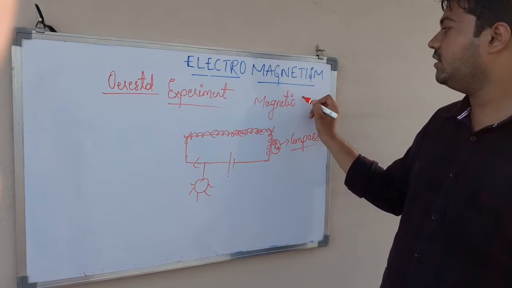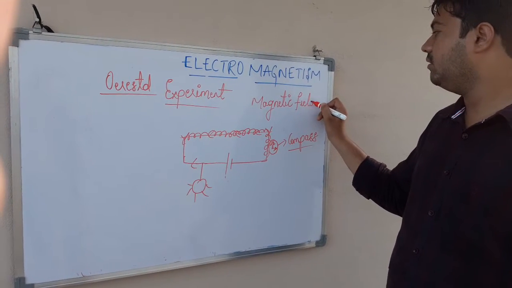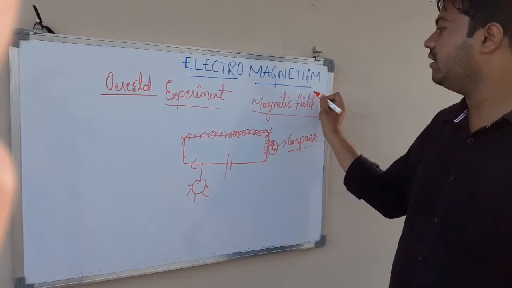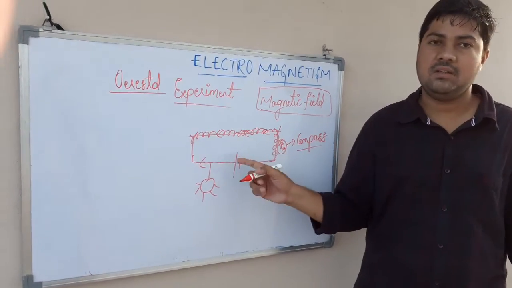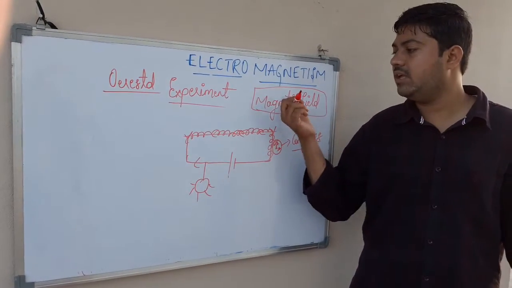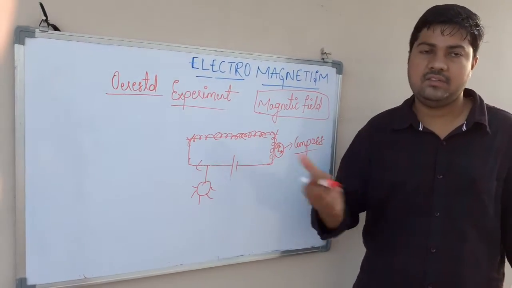Whenever there is electricity, there exists a magnetic field. So with this experiment, it has been clear that magnetism is interlinked with electricity.